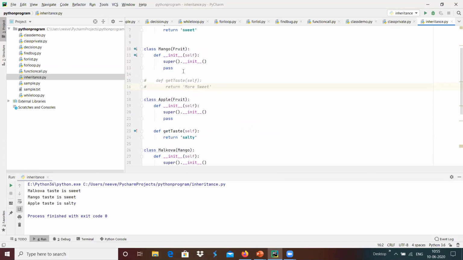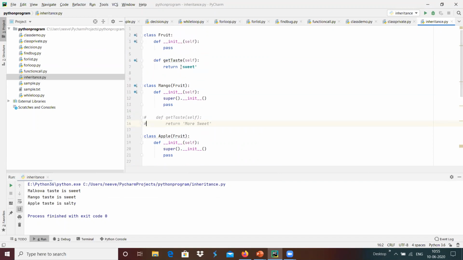Here we are checking, the get taste member function is not present in mango as well, and it is present in mango's parent class, which is fruit, which contains that get taste member function that has been executed over here. This is something like deriving the properties of fruit to multiple levels, which is called multi-level inheritance.